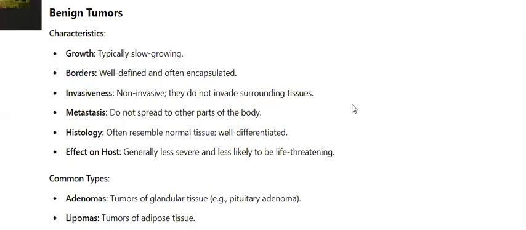Good morning. Today we will be looking at the key differences between benign and malignant tumors. So, if I am to characterize them, benign tumors are generally slow growing, and they grow over a pattern of several months to several years. Benign tumors can be lifelong as well, or last over 5 to 10 years.